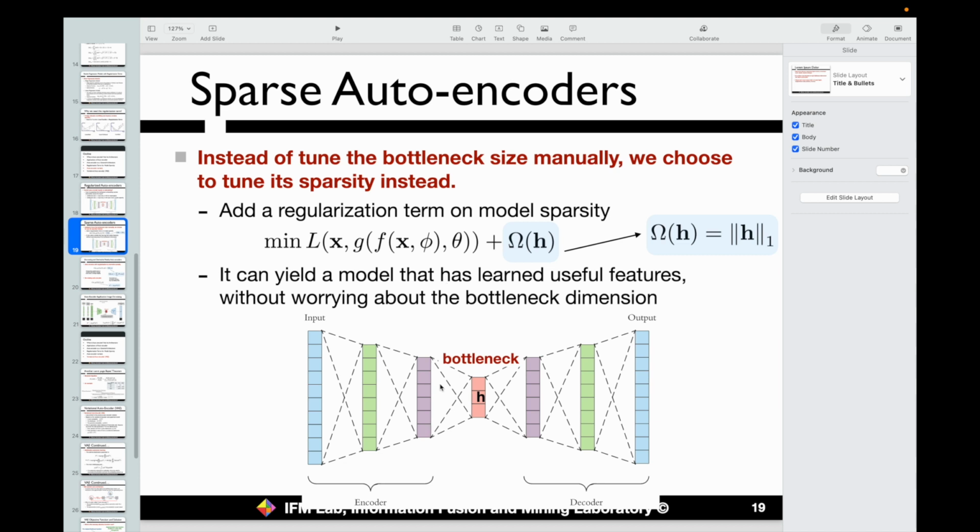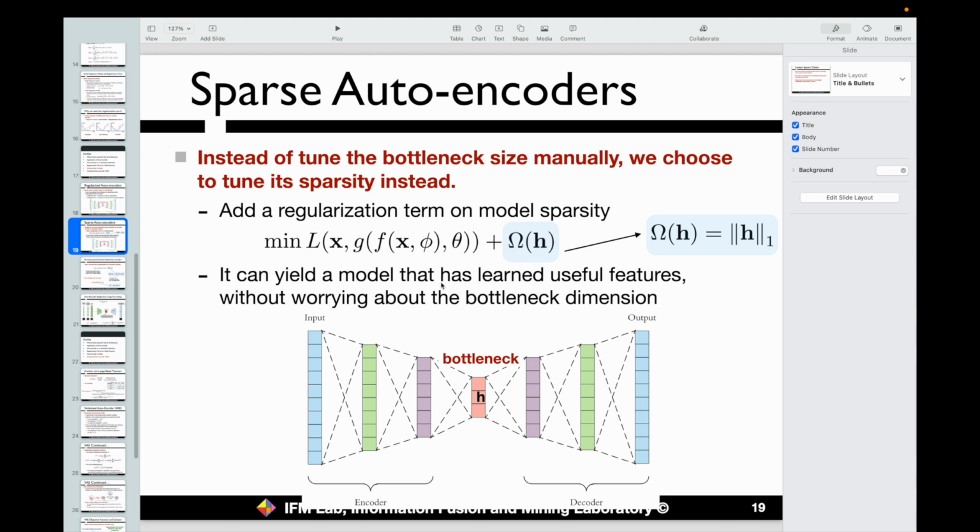This is a conventional autoencoder model. Here we try to tune the dimension for the embedding vectors by adding one more term. The term is a regularization on this embedding representation we get from this bottleneck layer. We add one more term, as shown by omega(h) here, right? It defines the regularization term on the embedding sparsity. And we can use the L1 norm on this h vector to define the omega term for the regularization.